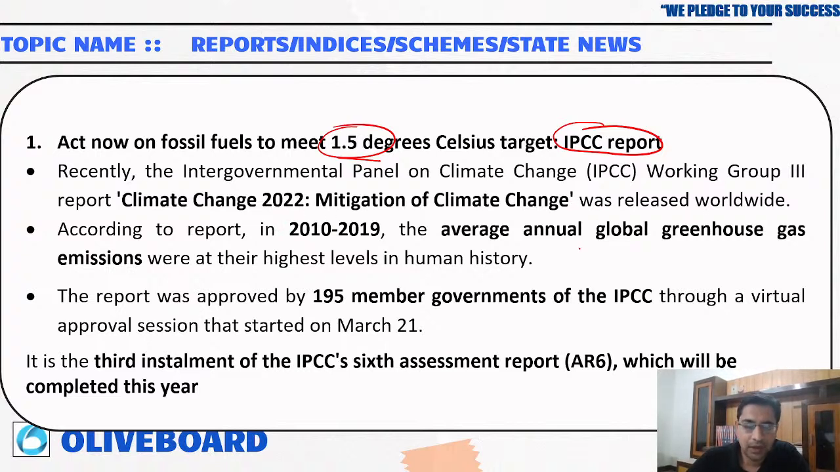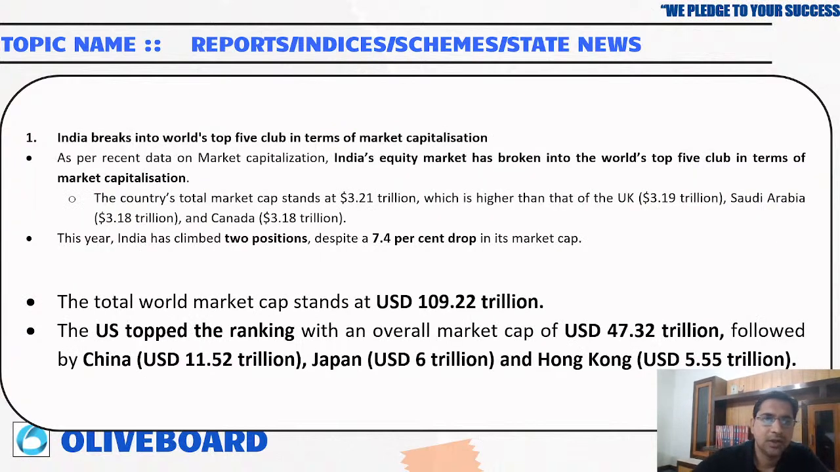Okay, so in that they have told that we have to maintain the temperature at 1.5 degrees Celsius by the end of the century if we want to mitigate all the catastrophic changes that will happen. Okay, now India breaks into the world top 5 club in terms of market capitalization.